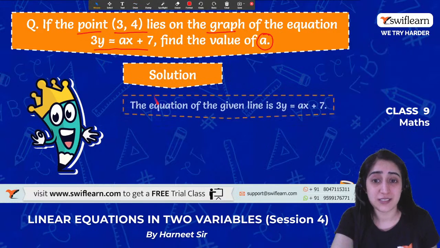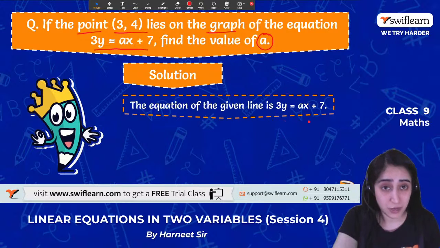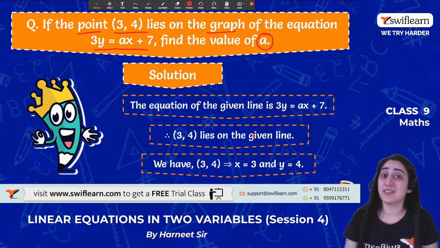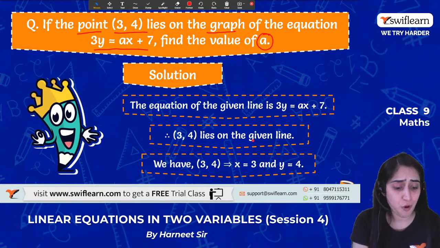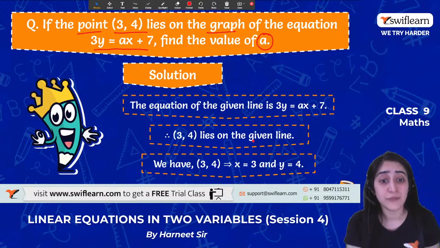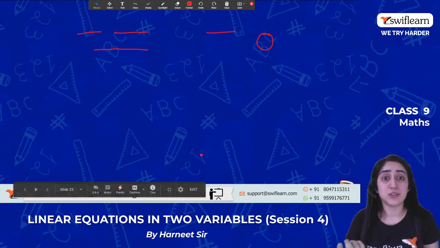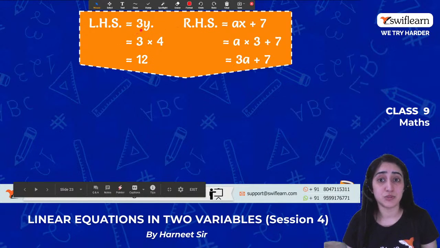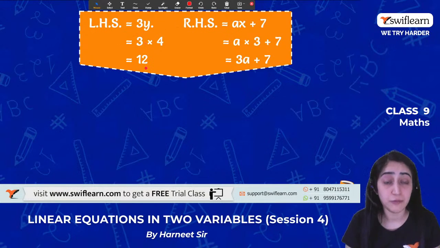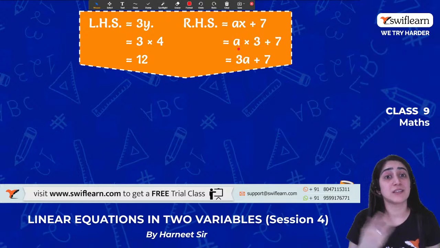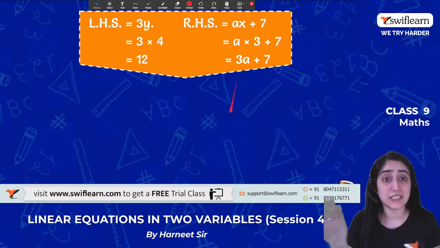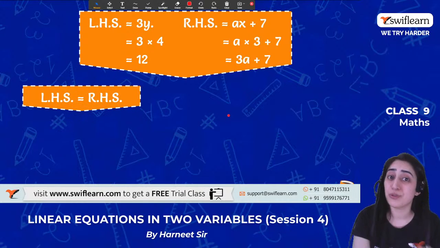So the solution: the equation is given to us. The point lies on the given line, that means x is equal to 3 and y is equal to 4. It will satisfy the equation, right? Now, why don't I put these values? When I put these values, the left-hand side becomes 3 into 4, that is 12, whereas the right-hand side remains in terms of a. Now I know if it is a solution, the left-hand side is equal to the right-hand side.